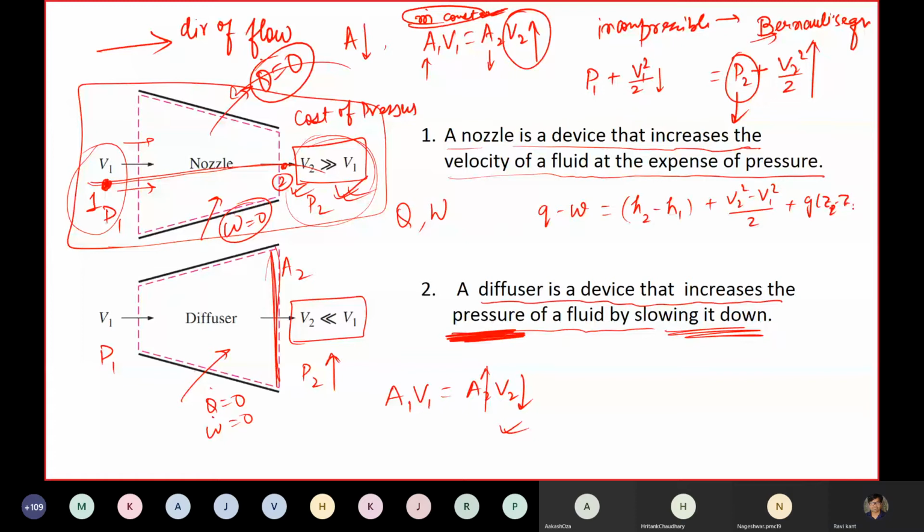Right. So here, can we write something? Yes, Q is 0, W is 0, and let's suppose Z are also 0. So we can write H2 minus H1 plus V2 square minus V1 square by 2 is equal to 0. So this is the energy equation you have to use for your nozzle calculations, right?